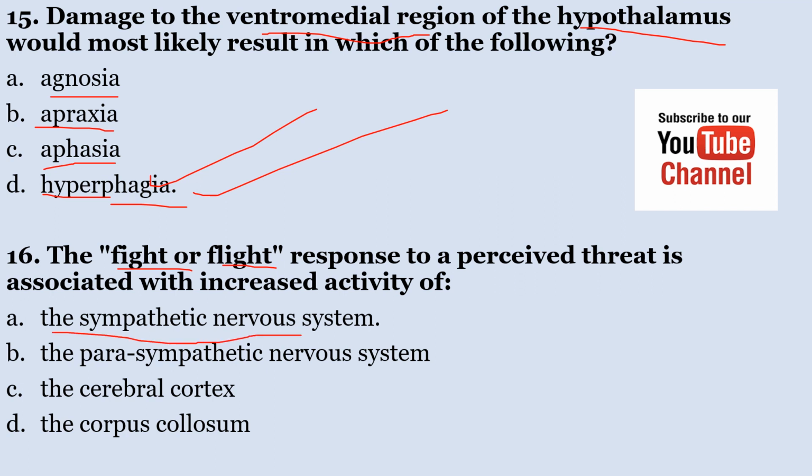Number 16, the fight or flight response to a perceived threat is associated with increased activity of A, the sympathetic nervous system; B, the parasympathetic nervous system; C, the cerebral cortex; D, the corpus callosum. The correct answer here is increased activity of the sympathetic nervous system. You realize that the sympathetic nervous system is responsible for the flight and fight responses. So the correct answer here is A.